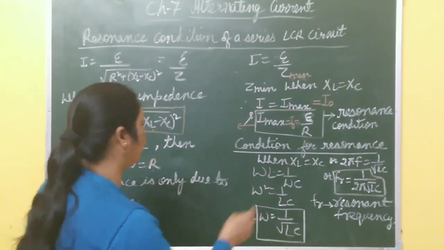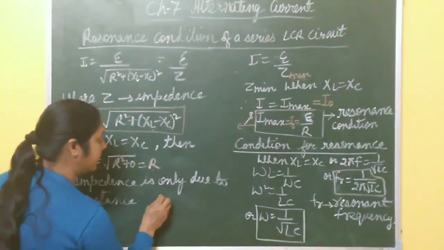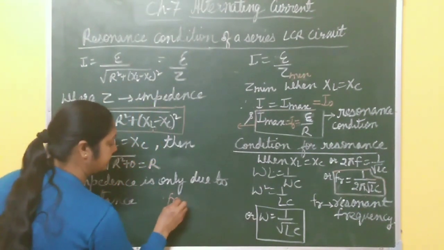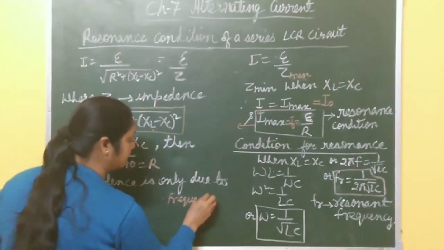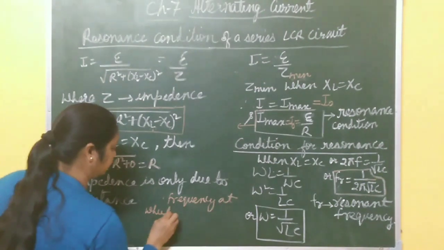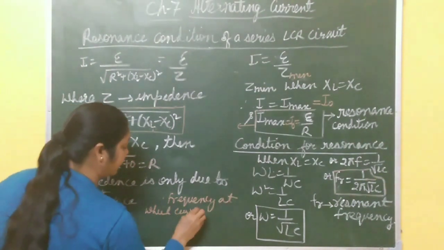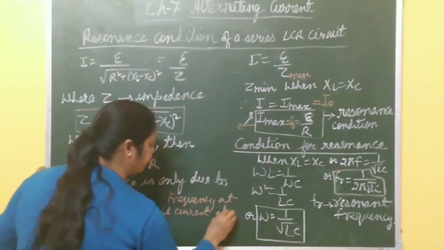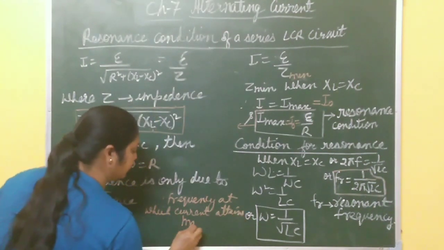So you can define resonant frequency as the frequency at which current attains its maximum value.